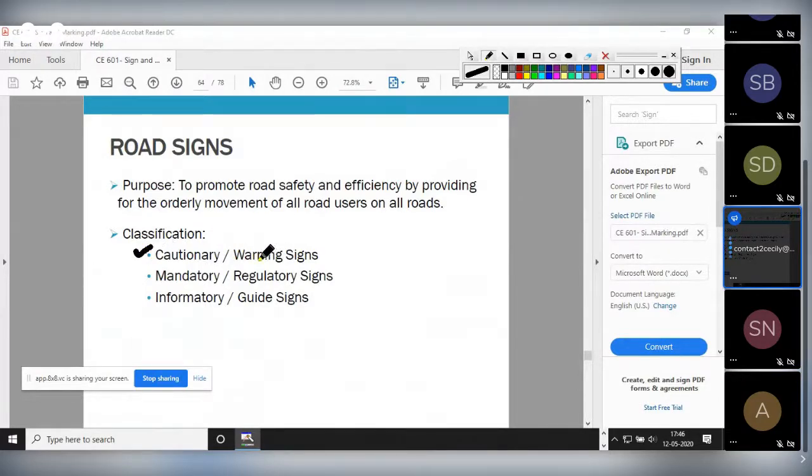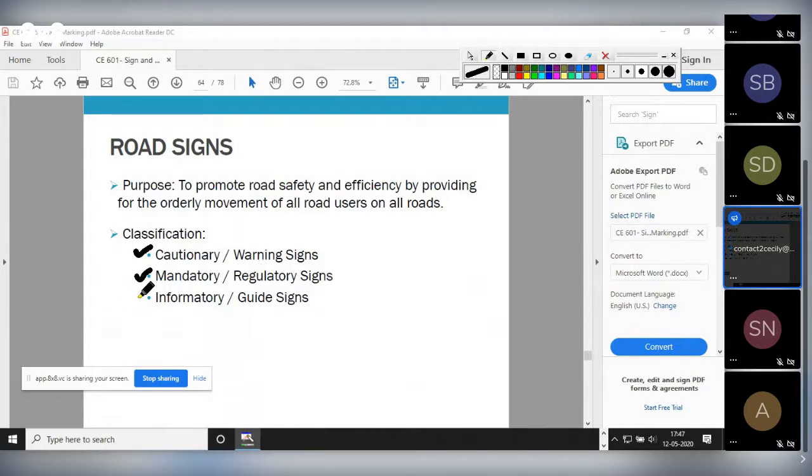Cautionary or warning sign. This means what? These signboards will warn us in advance that something is going to happen. Please be careful. This is the main purpose of the cautionary or warning sign. Now comes mandatory. Mandatory means what? You have to follow the rules. You have to follow the signboard. Whatever message they have given in this kind of signboard, we have to follow that. Okay, which is mandatory or regulatory.